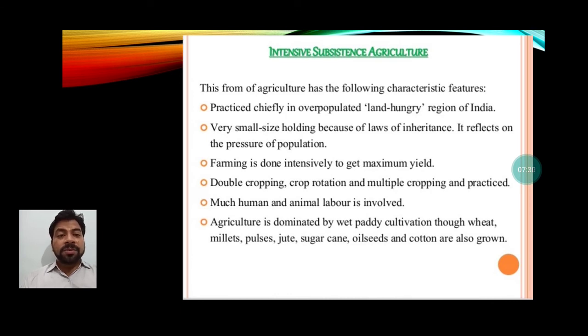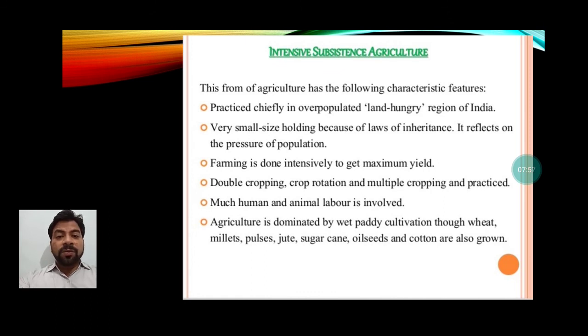This way intensive subsistence farming is a branch of agriculture where on a small plot farmers give their best to cultivate more and more, so that the overpopulated regions can be fed from the production. So this is about intensive subsistence farming.